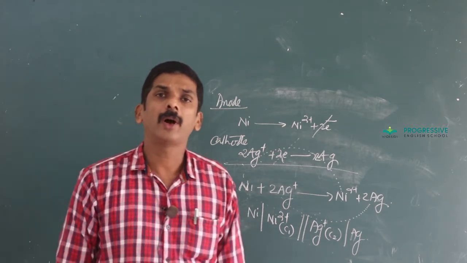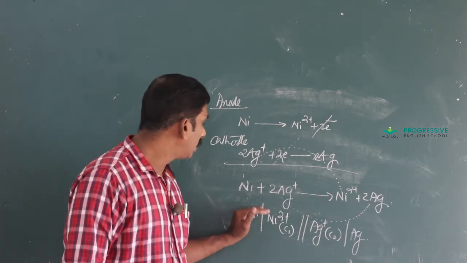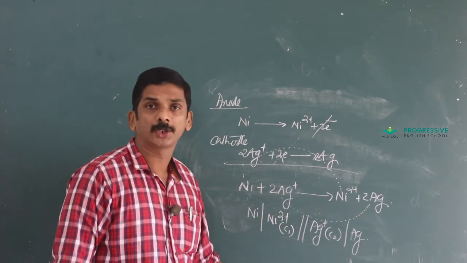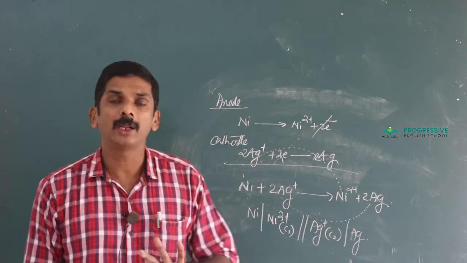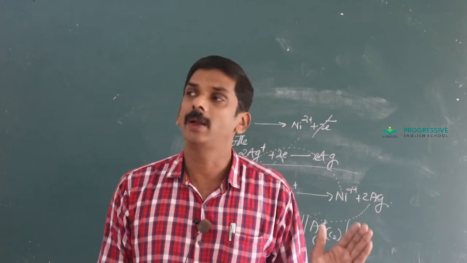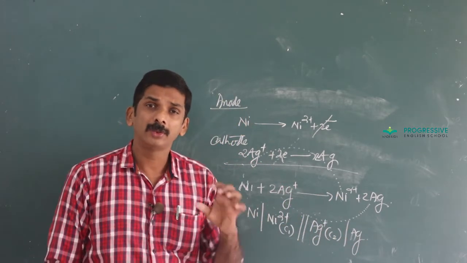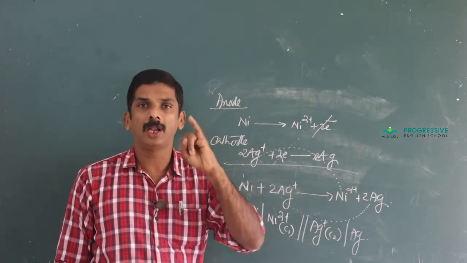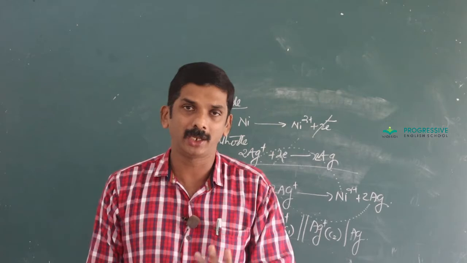Therefore, if you are provided with any cell reaction, you can represent the corresponding cell. The only thing you have to remember is the position of the electrode. Anode is always represented on the left side. Just remember the word: left, oxidation, called anode, that carries negative.